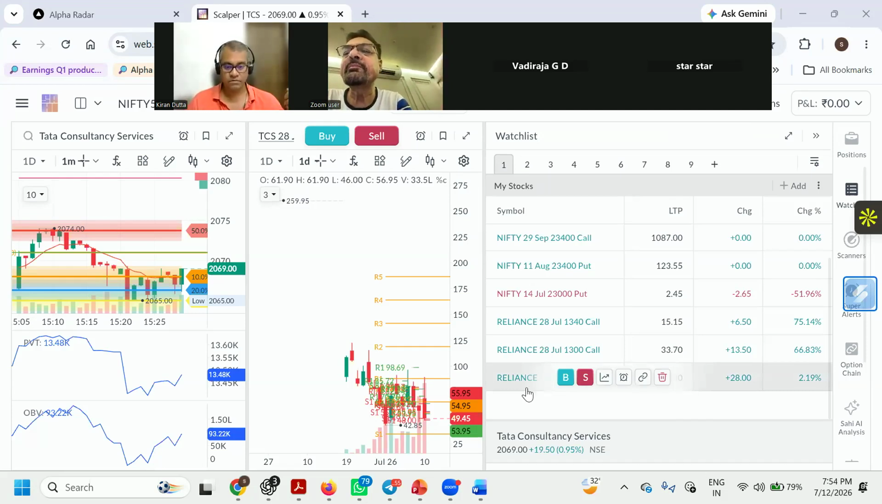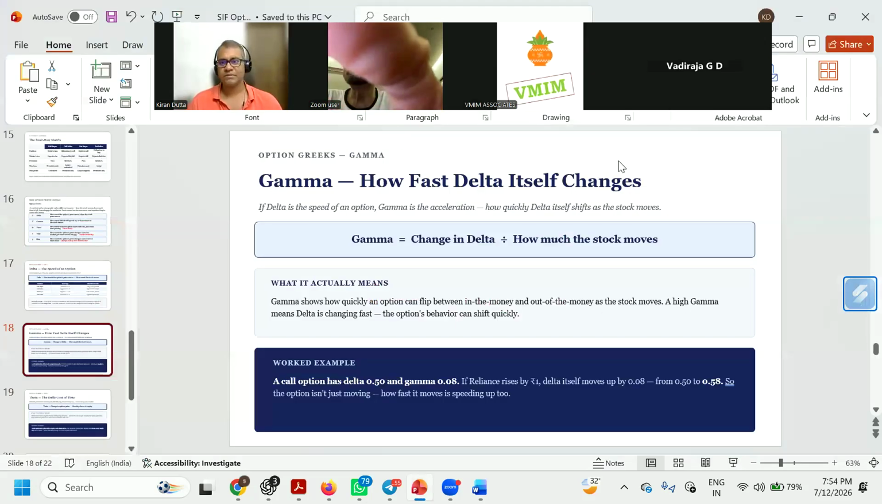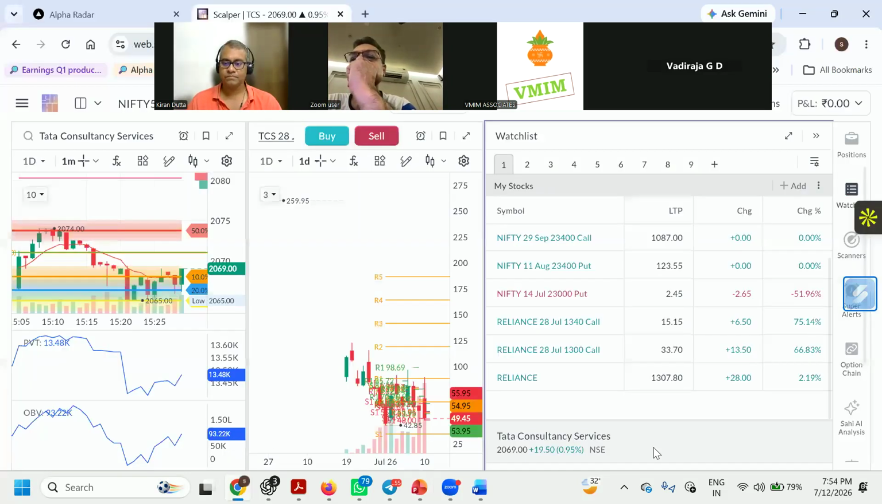Is there any fixed percentage that it will move, sir? For example, in this case, just go back to the slide. It won't. That's what I'm saying. The capture of the percentage movement between the stock price and the option price is what is called delta. There is no fixed one. For example, here it is 1307, and the option is mentioned as 33.7. If it moves to 1310 instead of 1307, how much would this 33.7 be?